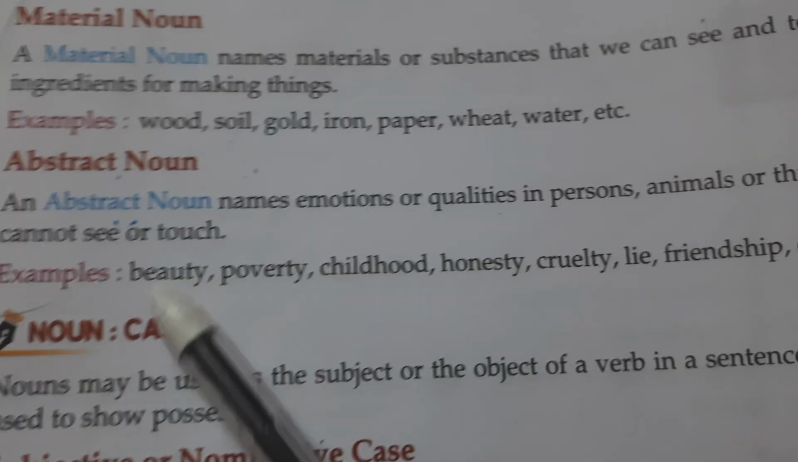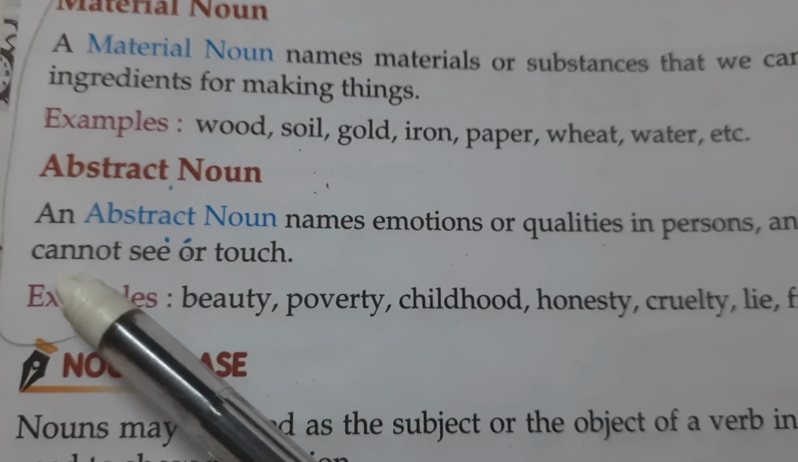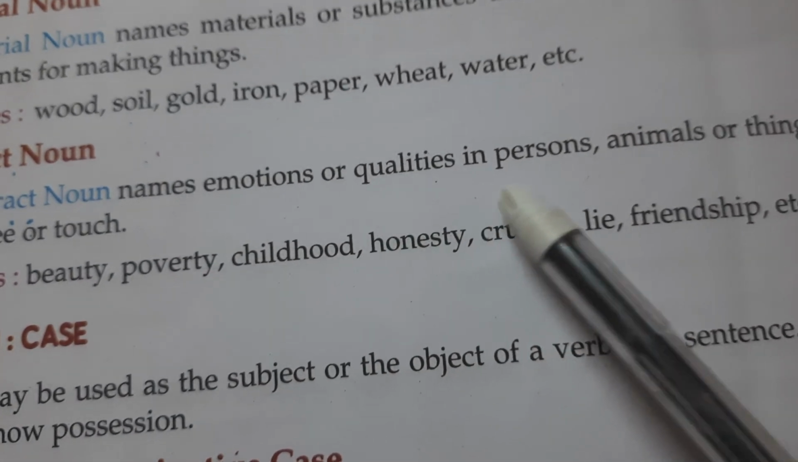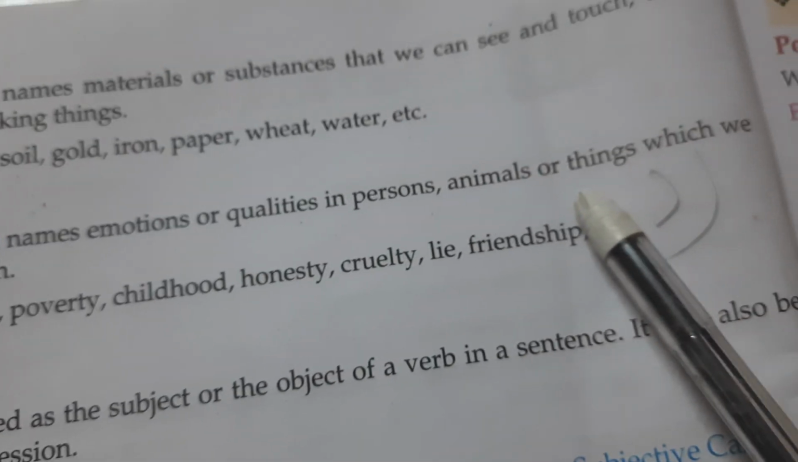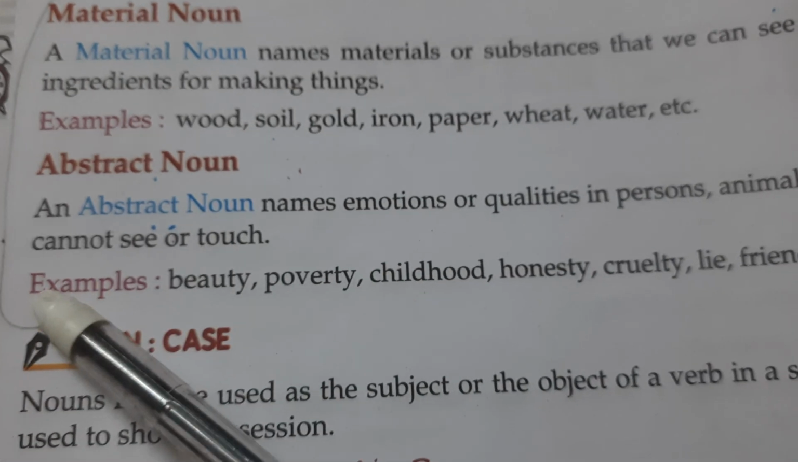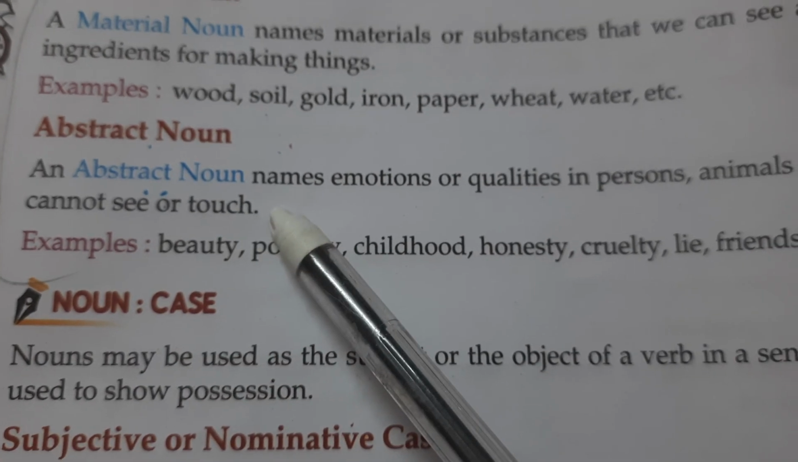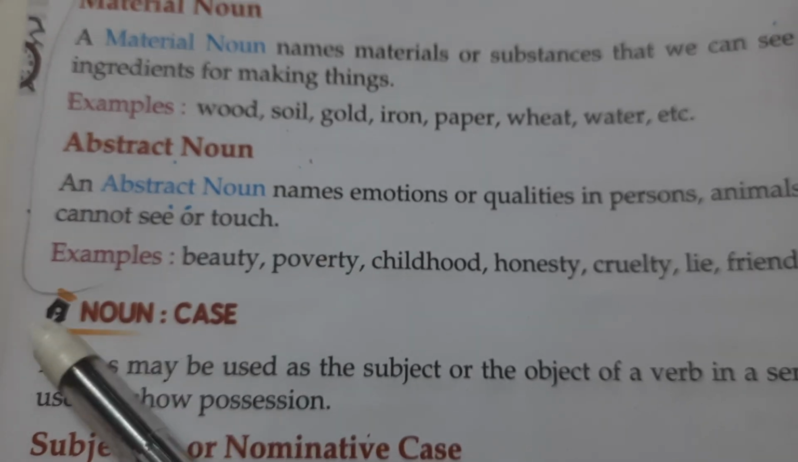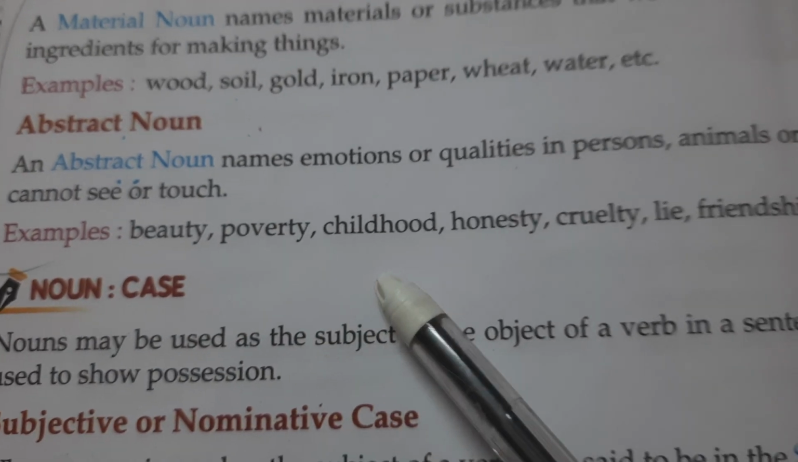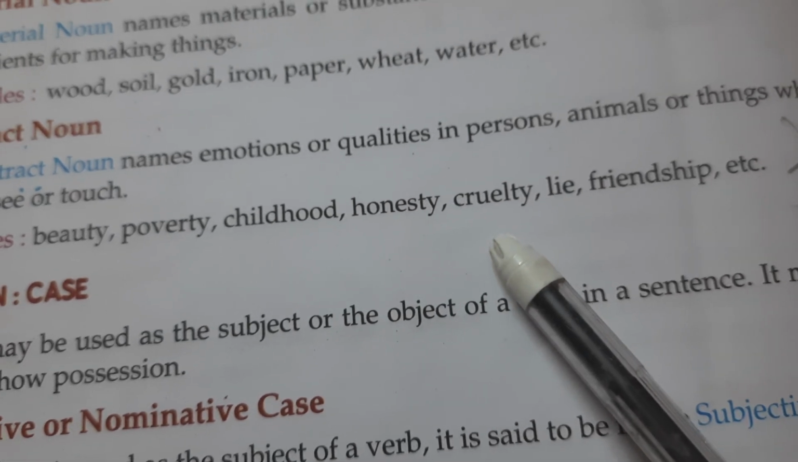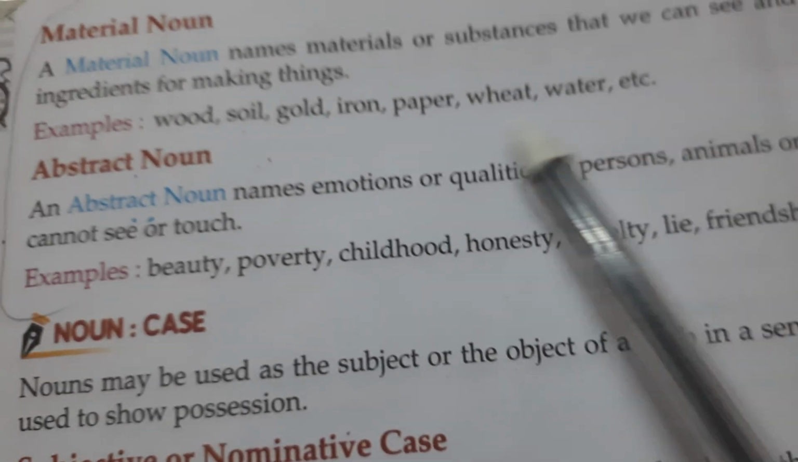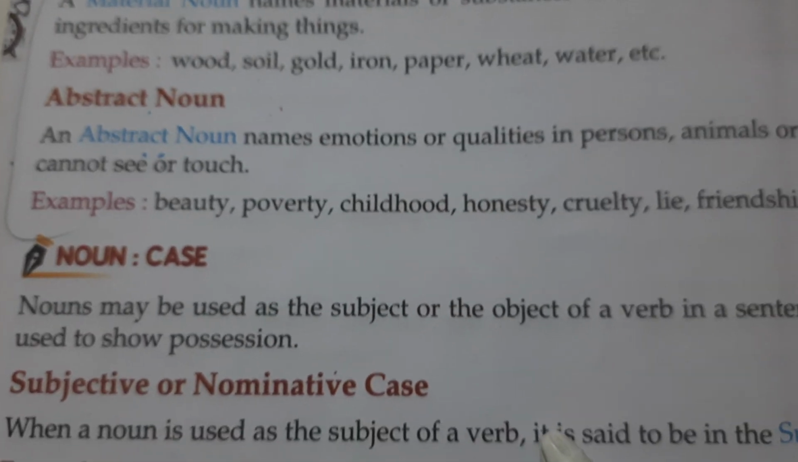Okay. Now abstract noun. What is abstract noun? An abstract noun names emotions or qualities in persons, animals, or things which we cannot see or touch. So we cannot see and touch abstract nouns. For example, beauty, poverty, childhood, honesty, cruelty, life, friendship, etc. These all things are called abstract noun.